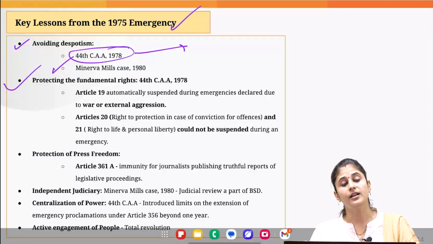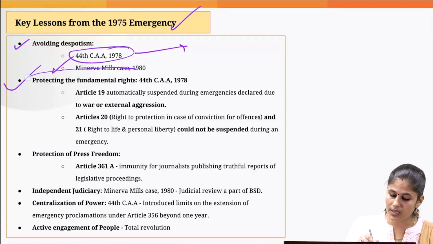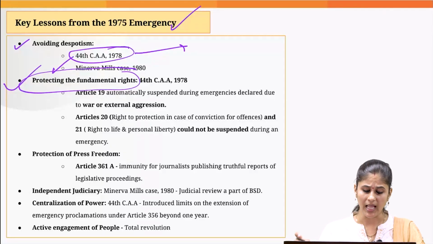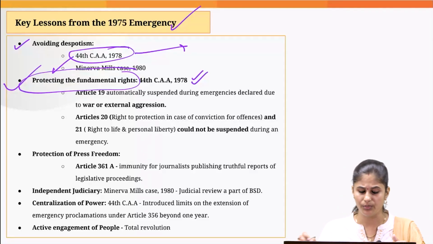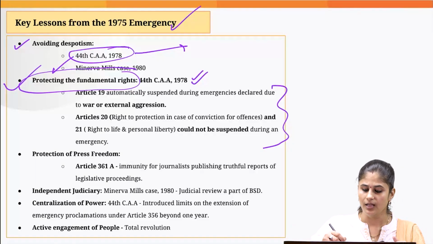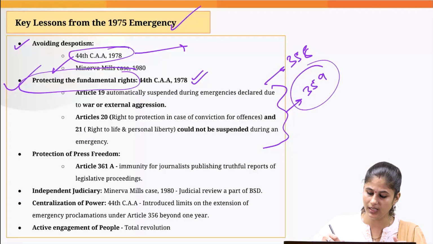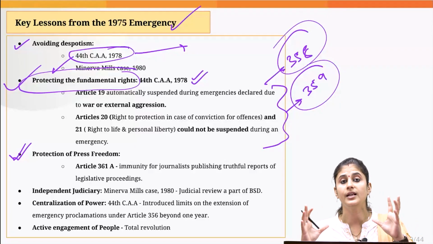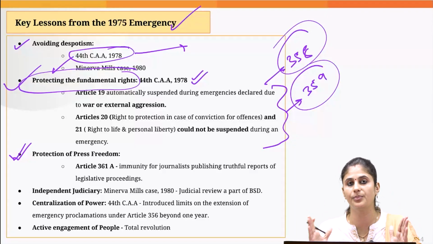Then we understood from this particular time how important it is to safeguard the fundamental rights. And that is the reason the 44th Constitutional Amendment Act incorporated a lot of provisions. We have already discussed this with regard to Article 358 and Article 359. Then we understood how important it is to protect the right to dissent and the freedom of press.